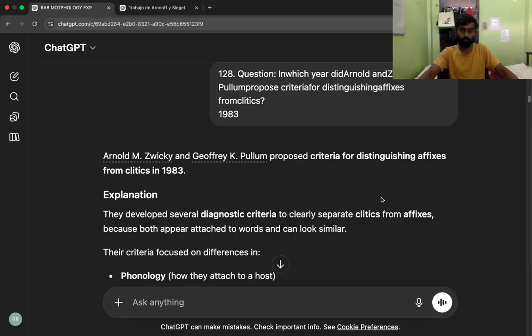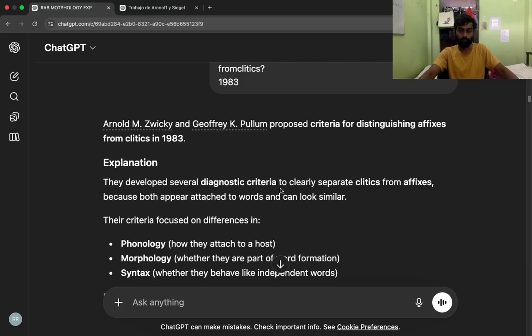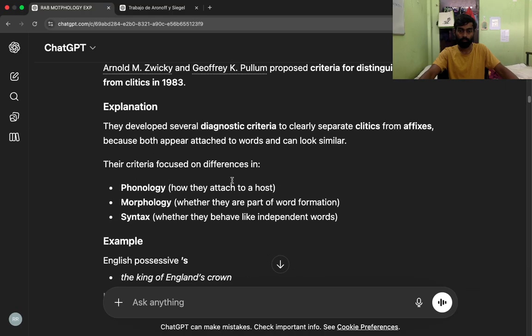Arnold M. Zwicky and Jeffrey K. Pullum proposed criteria for distinguishing affixes from clitics in 1983. They developed several diagnostic criteria to clearly separate clitics from affixes because both appear attached to words and can look similar. Their criteria focused on differences in phonology, how they attach to a host, morphology, whether they are part of word formation, and syntax, whether they behave like independent words.